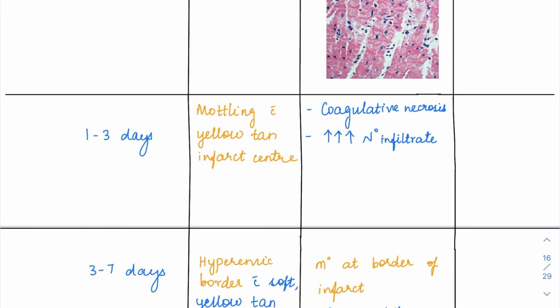So the maximum neutrophilic infiltrate and coagulative necrosis will be seen on day 1 to 3. And here the infarct, because the necrosis had formed, grossly the center part will be kind of soft and yellow, and it will be the infarct center, surrounded by this mottled area.